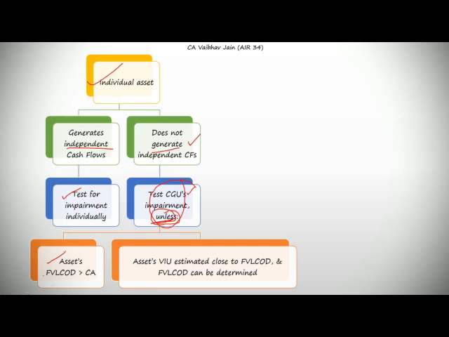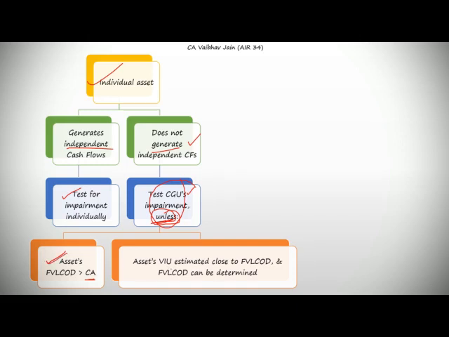And if I conclude that FVLCOD is higher than the carrying amount, that means that my recoverable amount will definitely be higher than the carrying amount, and in that case I do not have to calculate the value in use of the asset, and therefore I can conclude that the asset should not be impaired in the first case.